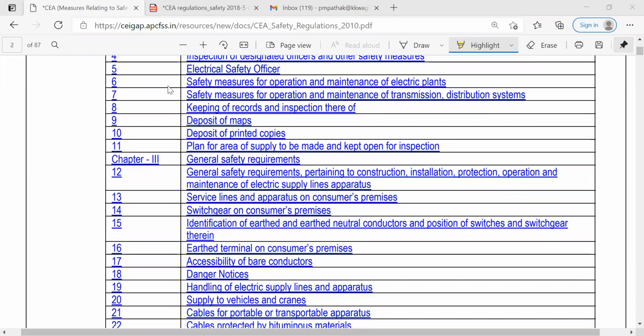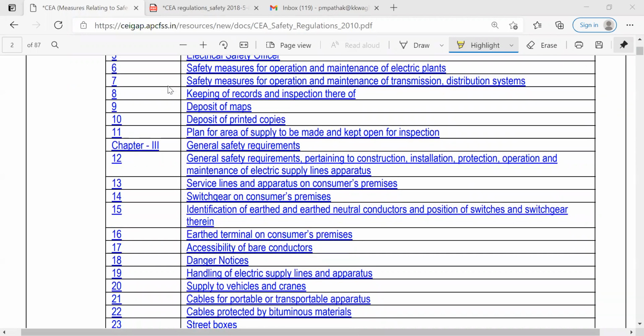So we know what the duties of this safety officer are, but now these duties of safety officer are from the electrical point of view. So safety measures for operation and maintenance of electrical plants, that is rule number 6. So whatever operations are carried out in the electrical plants, whatever maintenance processes are carried out in the electrical plants, that should be safe, that should be inspected or supervised by the experts, and then only that should be carried out.